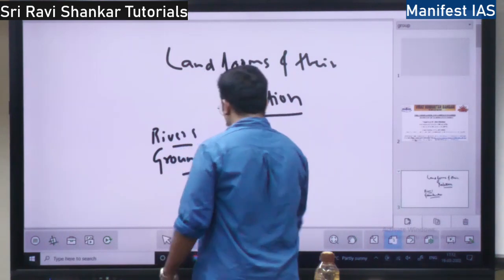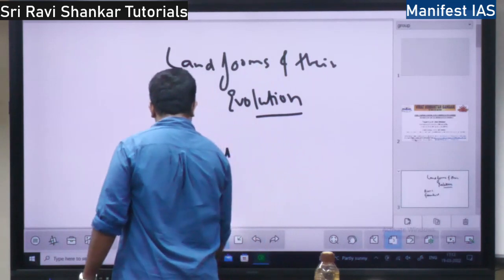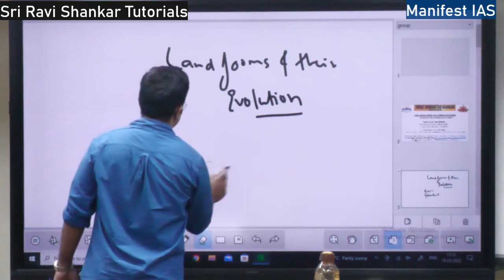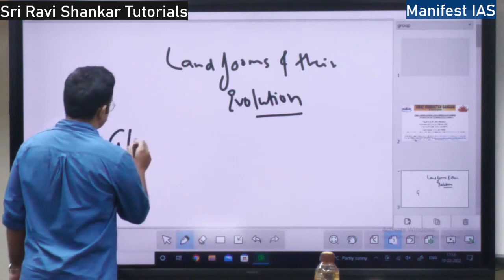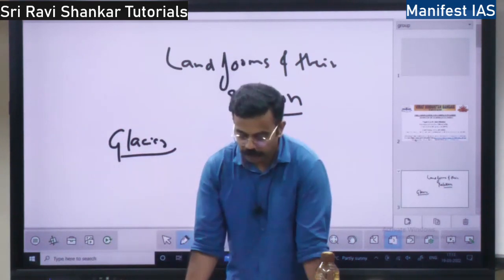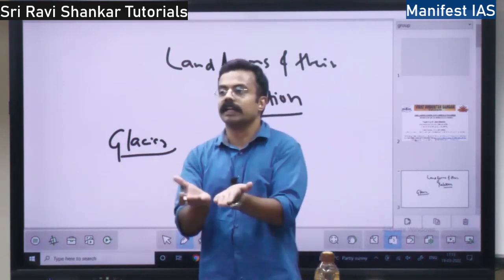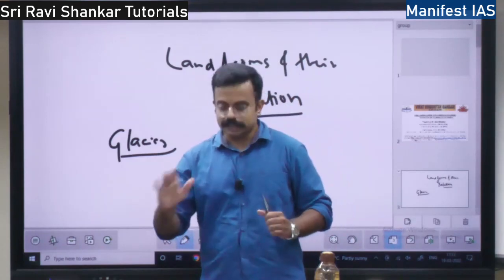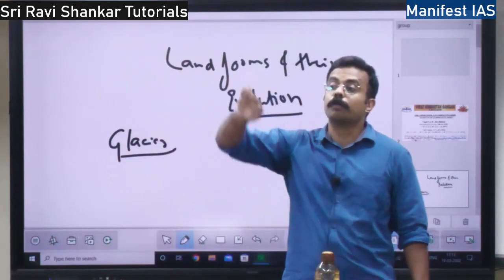Glaciers. So what is a glacier? Glacier is a mass of ice. The definition of a glacier goes like this: it is a mass of ice moving as sheets. Either the mass of ice moves as a sheet, or it moves in a linear flow, just like a river, down the slopes. It flows down the slope of the mountain.